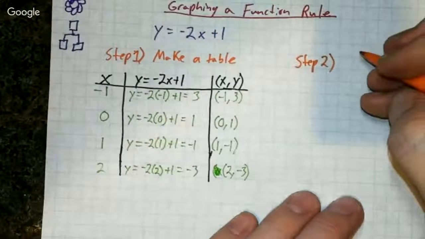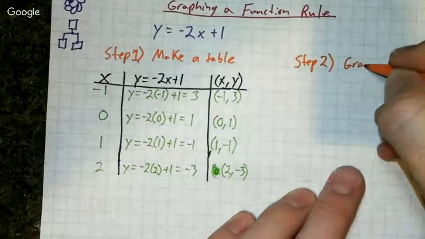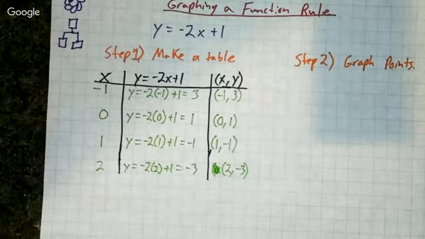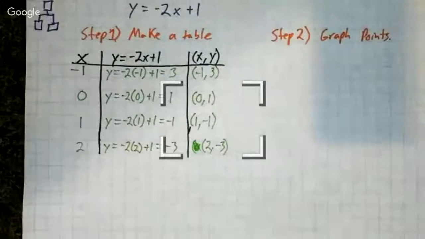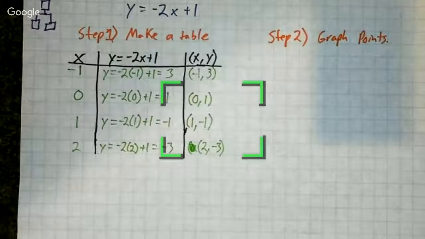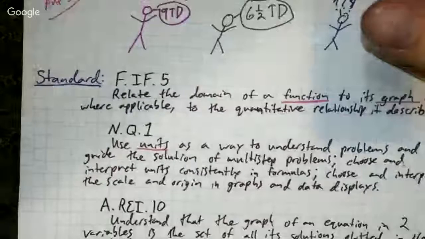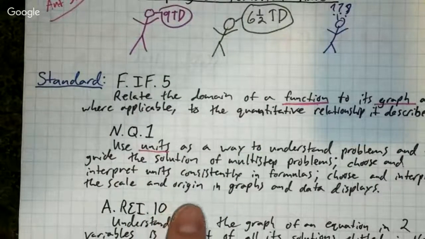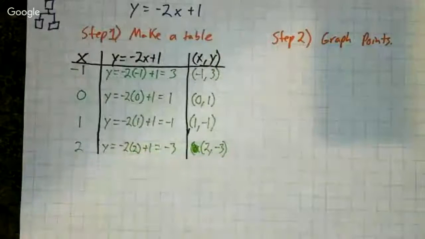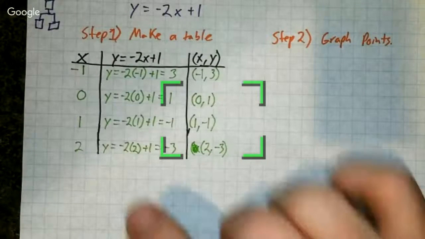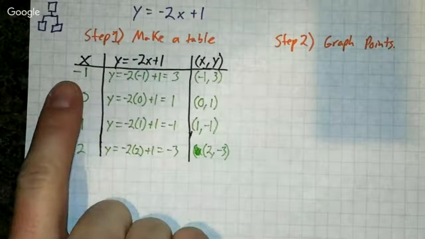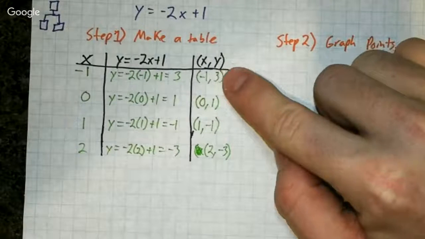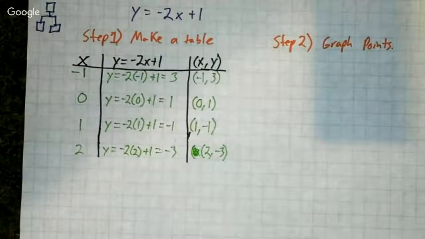And step 2 is to graph the points. Now, it's very important here to also think about what was said in our standard. Our standard says, down at the bottom, interpret the scale and origin in graphs. Okay, well, what's the scale going to be in our graph? Well, for x, all I need to do is get a little bit past -1 all the way to past 2. For y, there's a +3 and there's a -3.